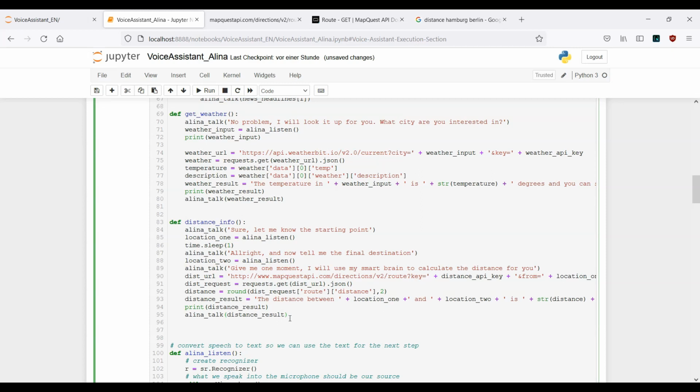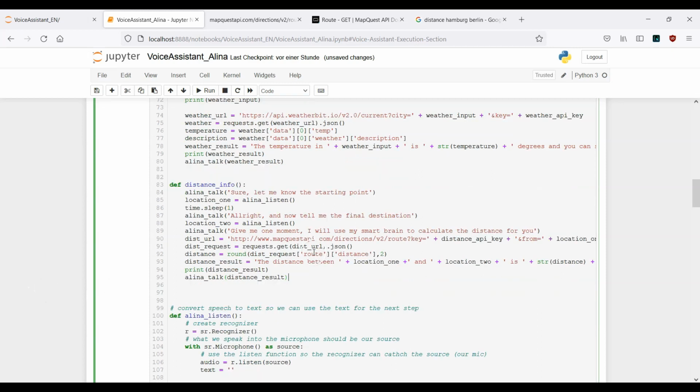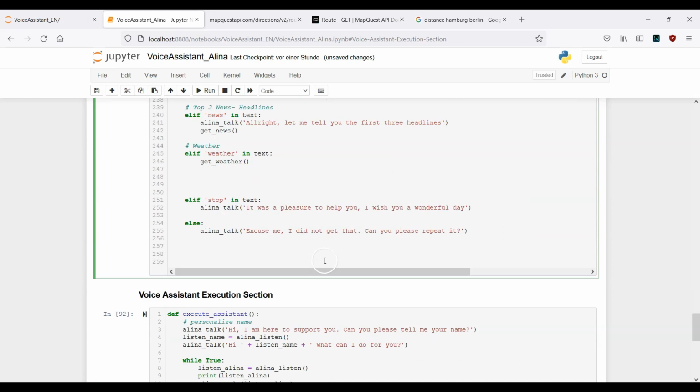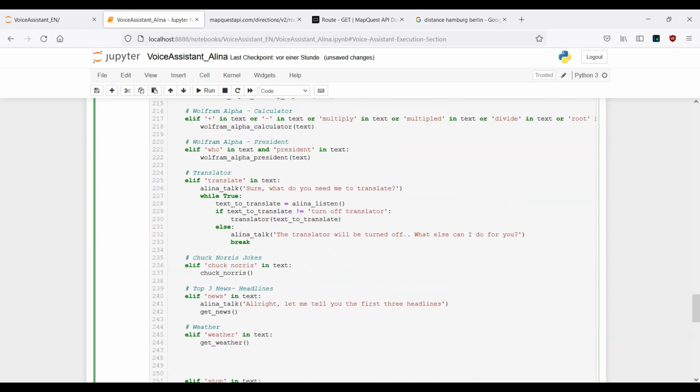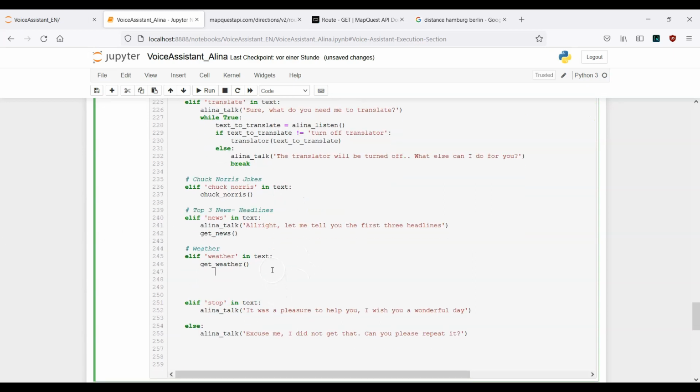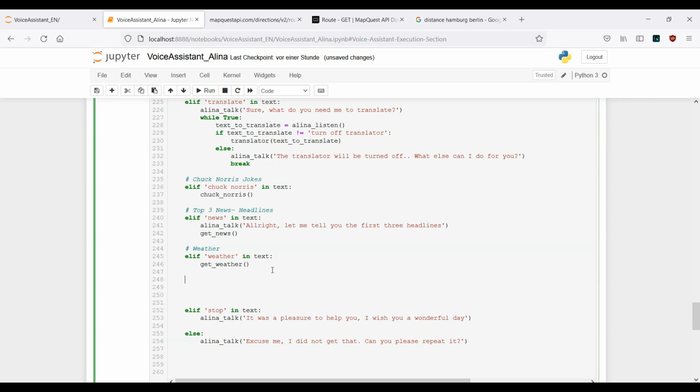And now let's go ahead and let's see if everything works properly. But first, of course, we need to set up our keyword here. Let's go ahead and do this directly after the weather keyword. Okay, that means elif distance in text.